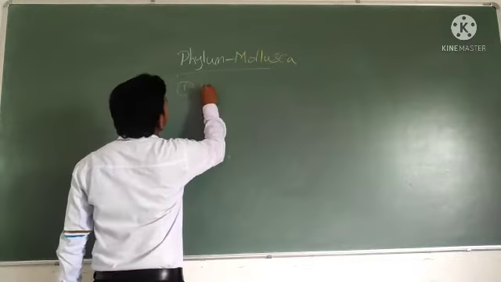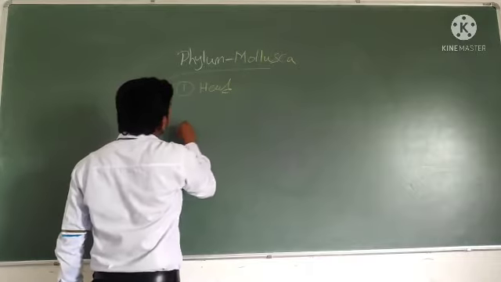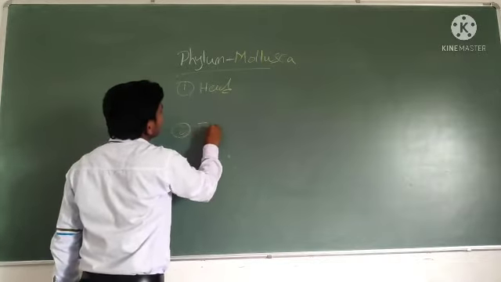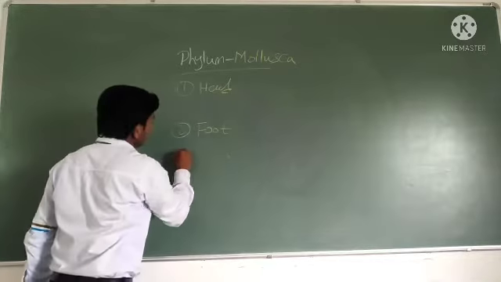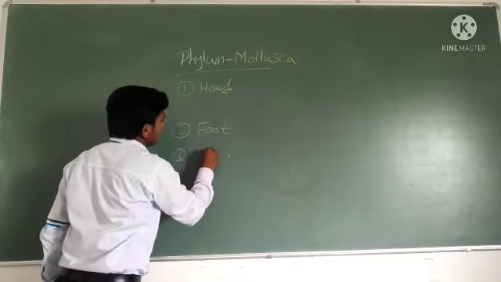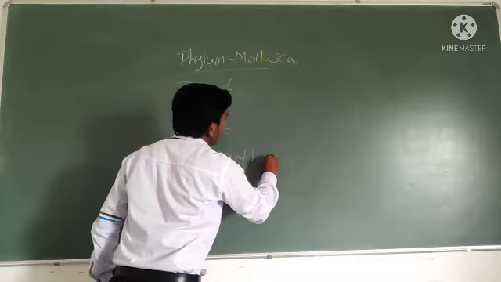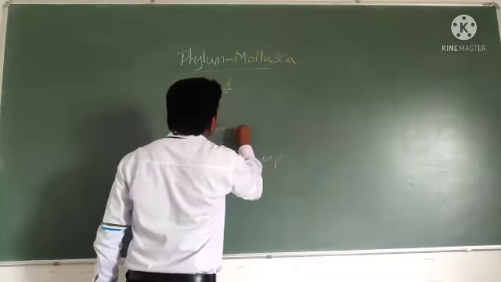One, head. Second, foot. Third, visceral hump. Very important thing.